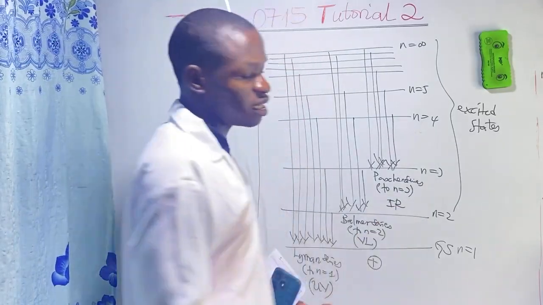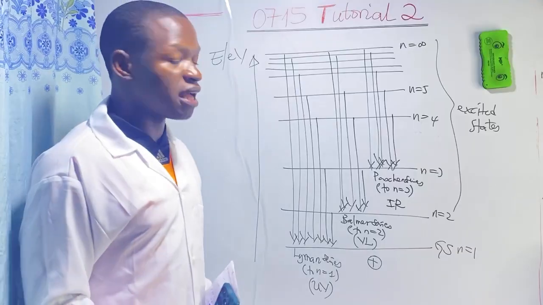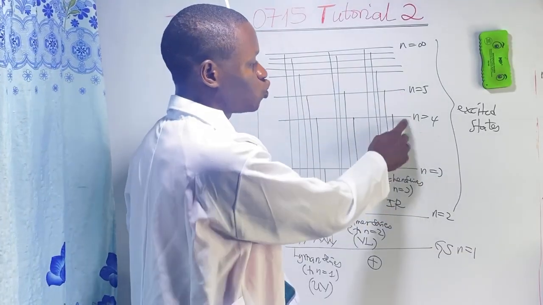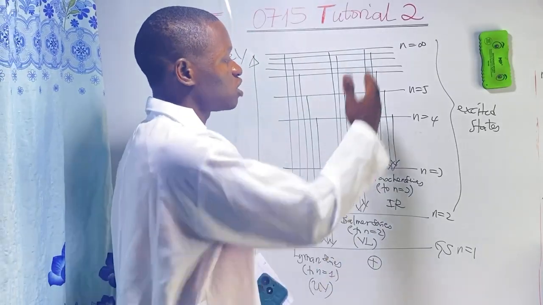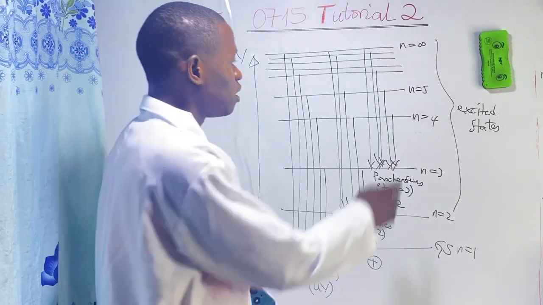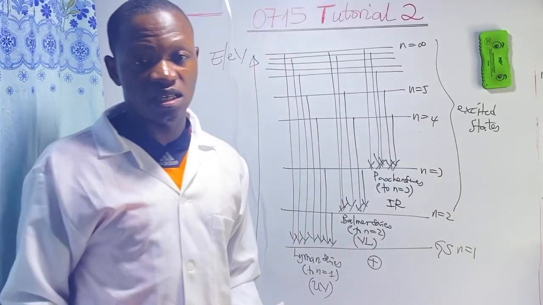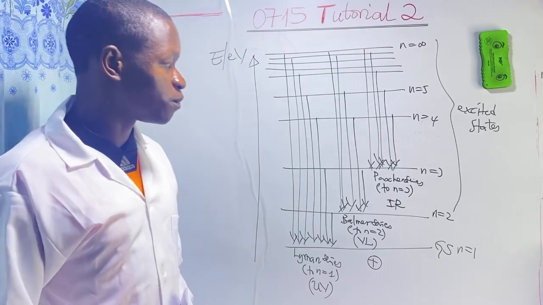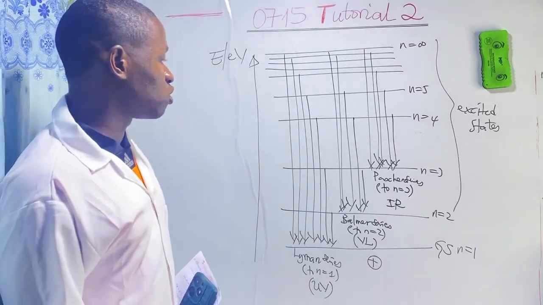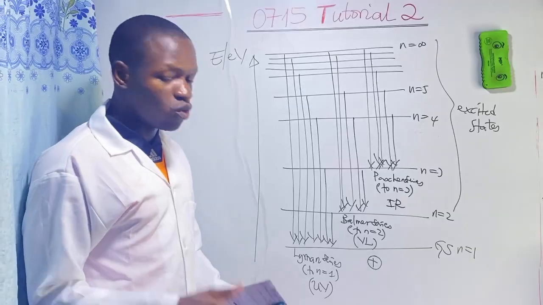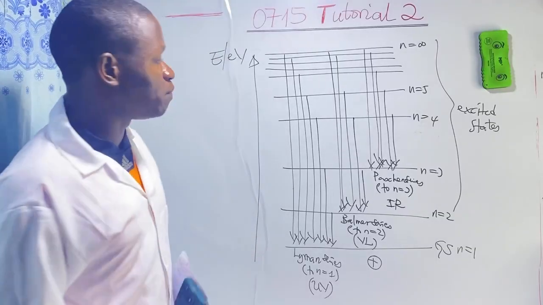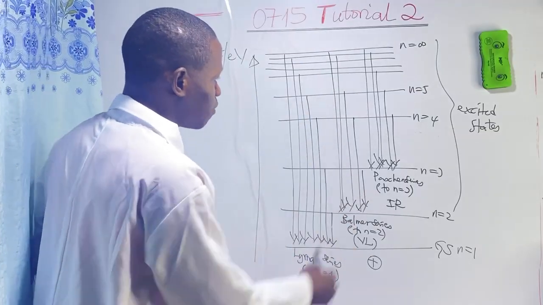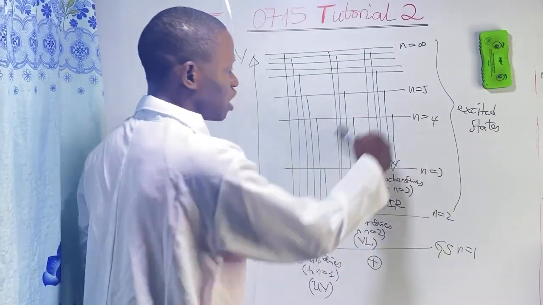Now, after the Paschen series, we have the Brackett series and the Pfund series. The Brackett is the transition to n equals 4. The Pfund is the transition to n equals 5. The Brackett, the Pfund, and the Paschen series all fall in the infrared region of the electromagnetic spectrum. So this is the hydrogen emission spectrum. It consists of different series of lines: the Lyman, the Balmer, the Paschen, and so on.